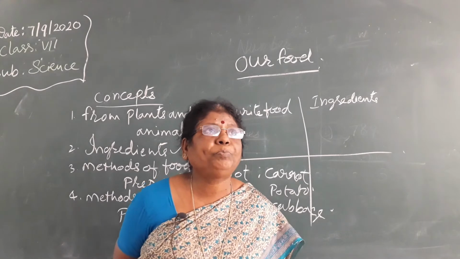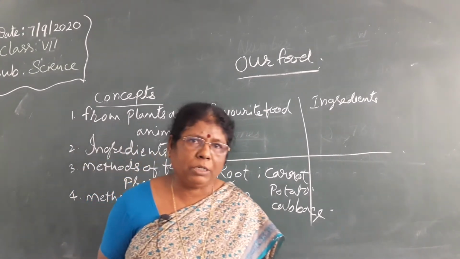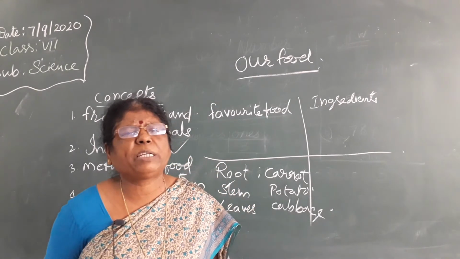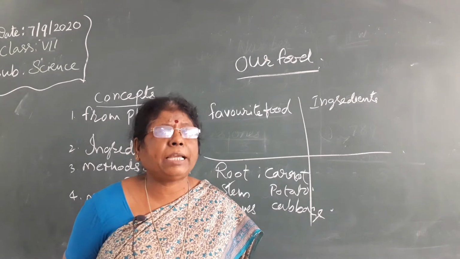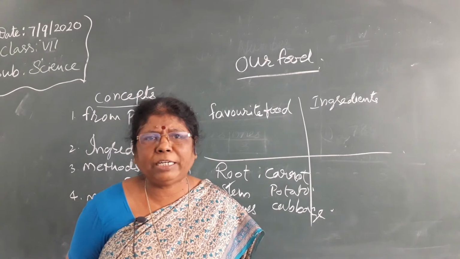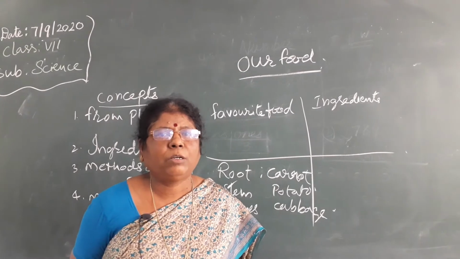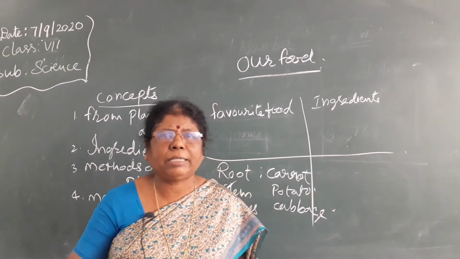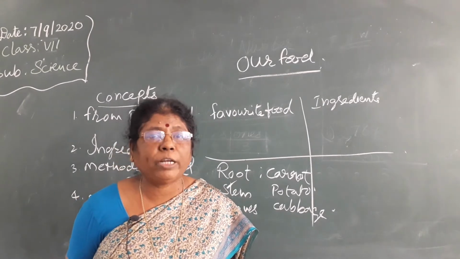Now coming to methods of preparation of the food. Various methods are used for preparing food. See, rice: we cannot roast it and eat the rice. Potatoes, eggs, we can't take them raw. So for rice, we need boiling.